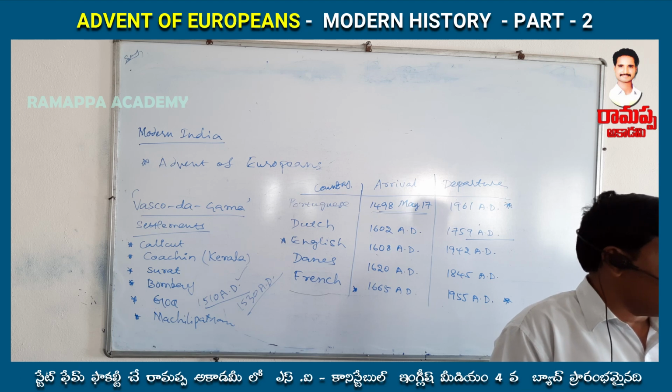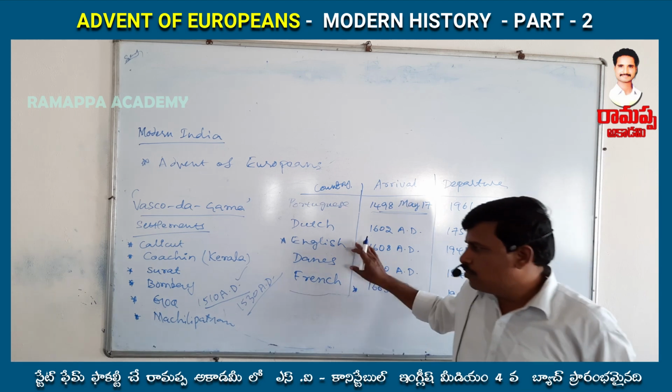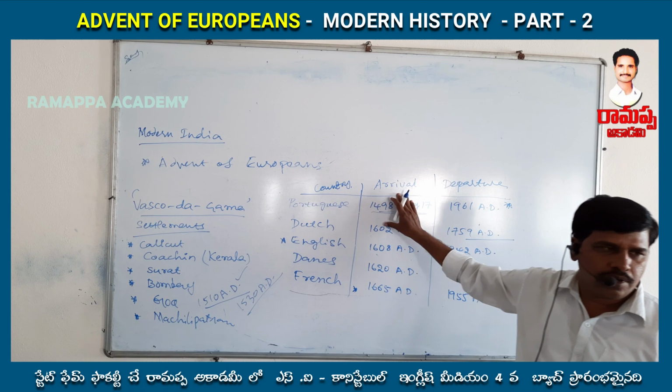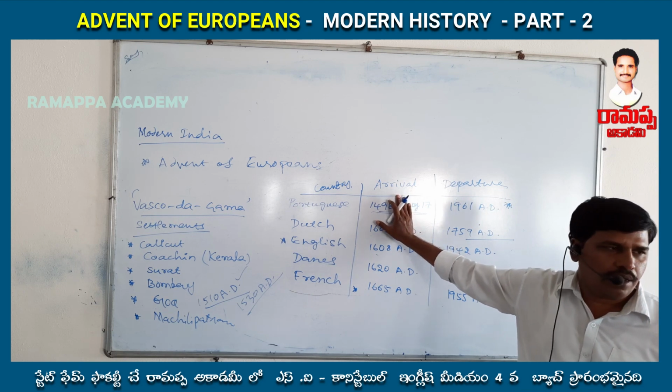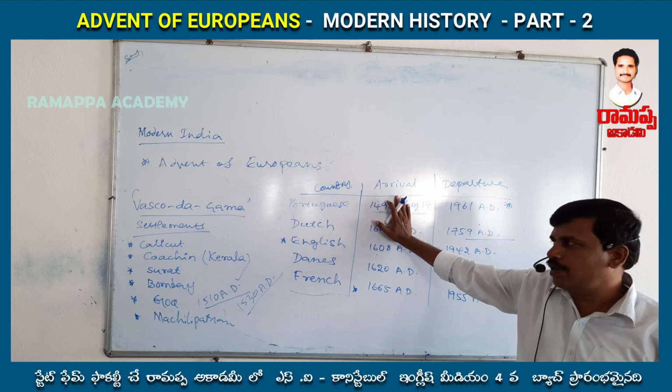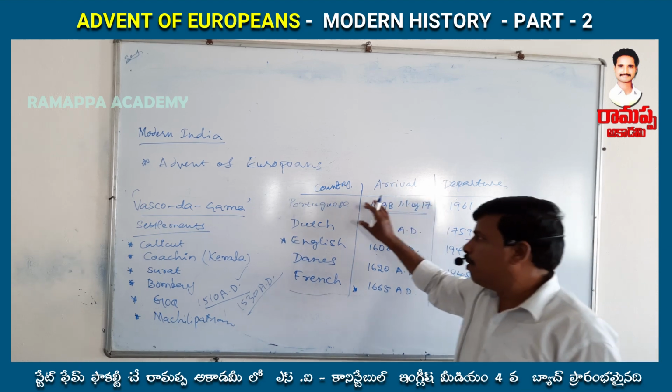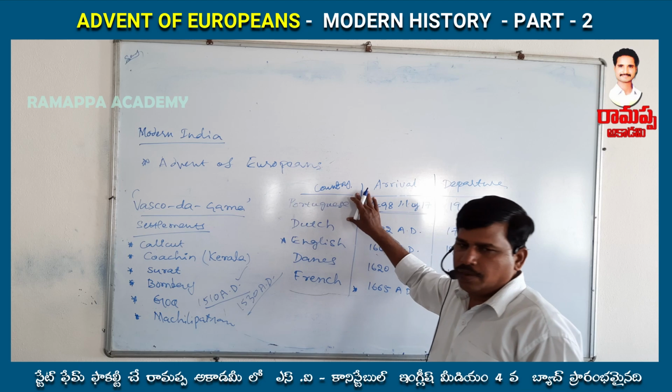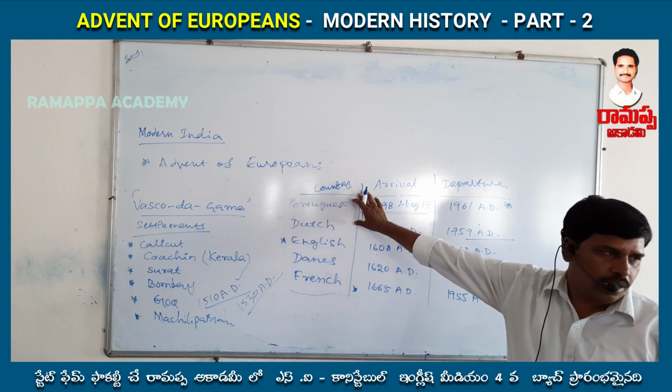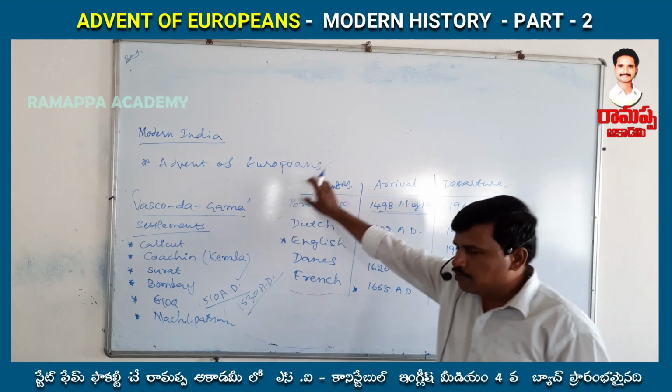So in the Portuguese chapter, we may definitely expect 2 or more questions in every competitive examination. This is the part about the Portuguese who came to India through the sea route.